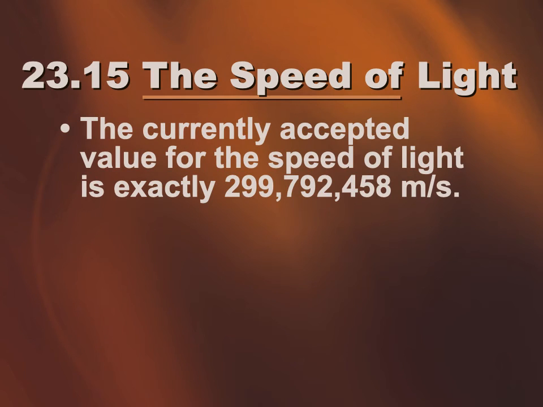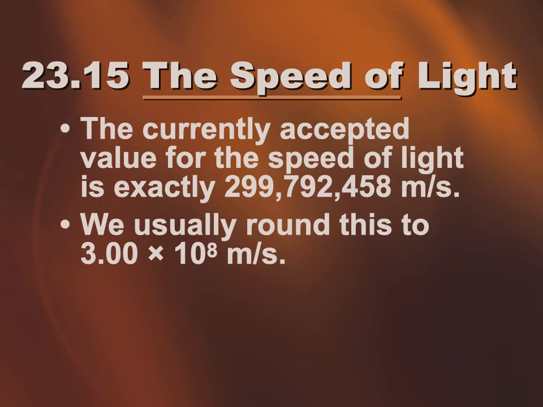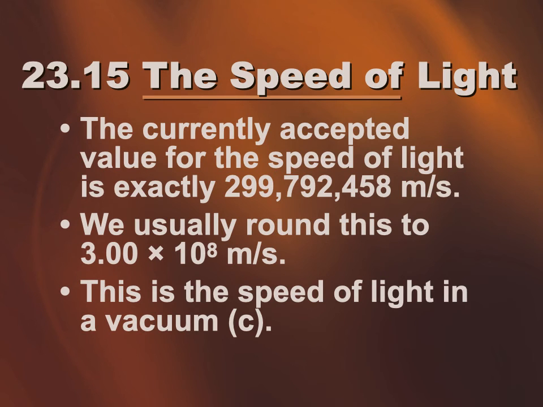Okay, so the currently accepted value for the speed of light is exactly 299,792,458 meters per second, which we usually round to 3 significant digits at 3.00 times 10 to the 8th meters per second. And 3 sig digs works for most situations, so that helps us, and it's easy to remember then. And this is the speed of light in a vacuum.